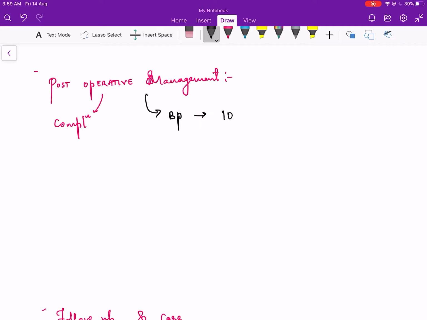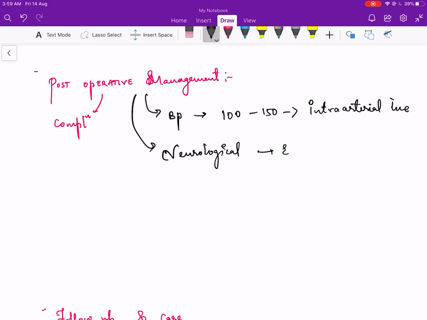You have to maintain it around 100 to 150. How do you assess the BP? Usually using an intra-arterial line. That would be the best choice. And also the patient's neurological assessment should be done every hour for the first 12 hours, as recommended by AAN.